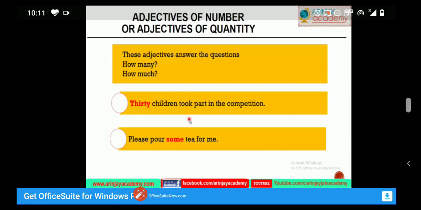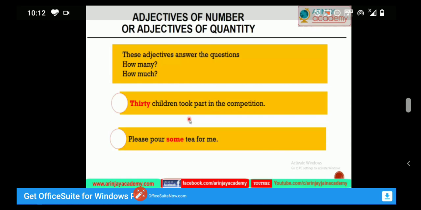Adjectives of quantity always tell us about the amount or the approximate amount of the noun they describe. They are extremely useful when describing things. And they always answer the question how much for uncountable nouns. Here is an example: please pour some tea for me. Here, some is an adjective of quantity.